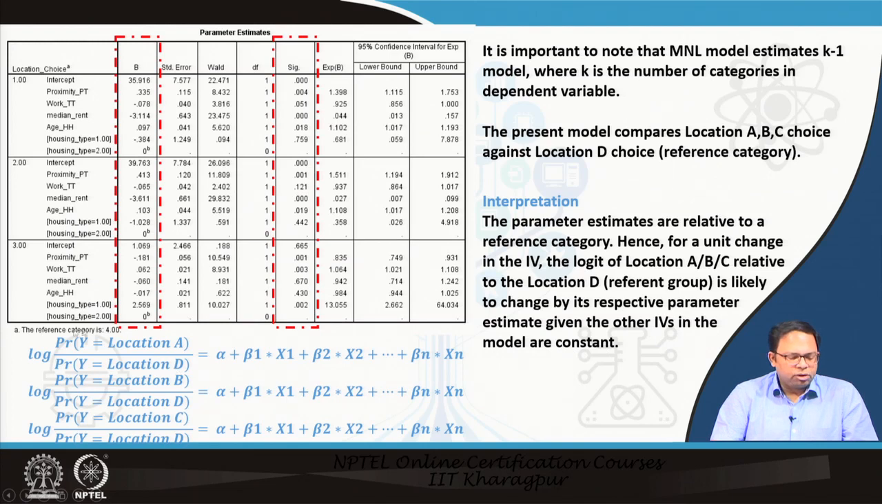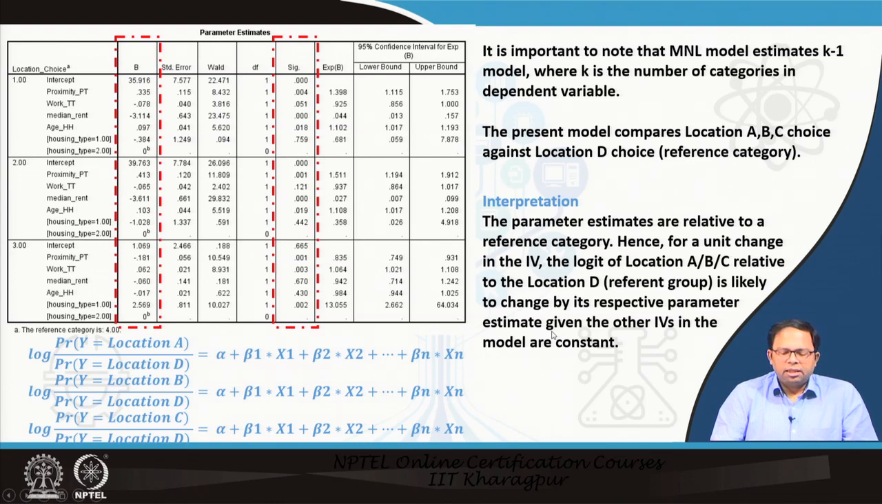So that is being shown over here, where the log of probability of location A divided by the probability of location D is given by this particular utility function that is developed for each of these models. If, after keeping everything constant, I change one value, it will give me this particular change in the probability of location A compared to location D. So this is how the MNL model has to be interpreted.